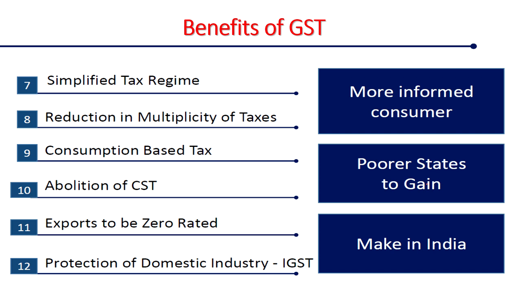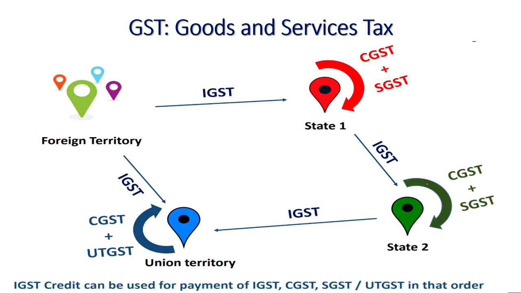Abolition of CSTs, exports to be zero rated, and protection of domestic industry are also there. The Make in India concept is progressed, and the poorer states will also gain from GST in terms of IGST imposition whenever a transaction happens between two states. Finally, here you find that foreign territory is there. Whenever there are imports from a foreign country to any state, IGST will be levied, even from state to state and other countries. And it is a destination tax, so the destination state will be benefited with the tax.